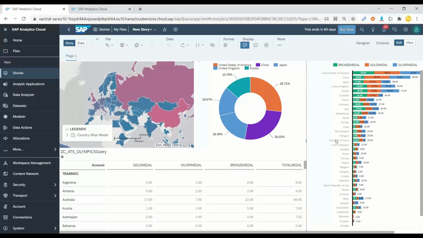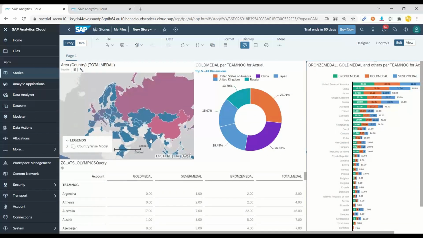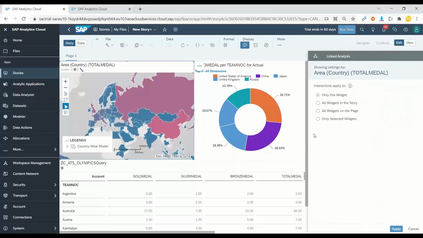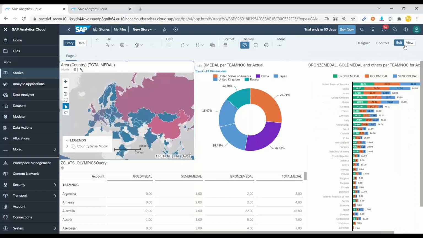So that is basically a drill down capability what we can do. Suppose if I click on India, then it should automatically show here everything for India. So let's select the map and we choose more options. And then we have an option called linked analysis. We click on that. And now we choose here all the widgets on the page. And please filter all the widgets on the page based on data point selection. Click apply. And now watch out.